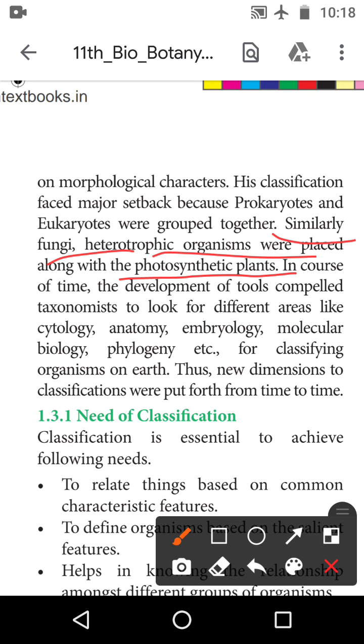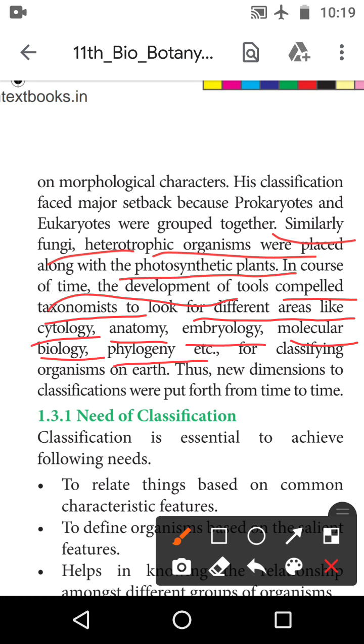Of course, over time the development of tools made them fit for taxonomists in different areas like cytology. What are the different areas? Okay, the first one is cytology, anatomy, embryology, molecular biology and phylogeny, etc. Taxonomist is the name of the scientist who studies taxonomy. Many scientists are taxonomists, so look at the different areas.